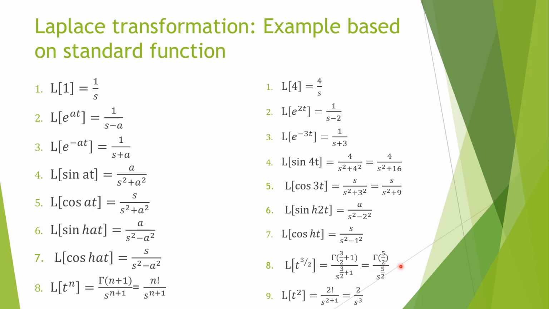So it will be gamma 5 by 2 over s raised to power 5 by 2. And when it is Laplace transformation of t square, it will be 2 factorial divided by s raised to power n plus 1. So 2 factorial is 2, s raised to power 3. So you can understand a basic formula or standard formula. By using standard formula, we have to solve these Laplace transformations.